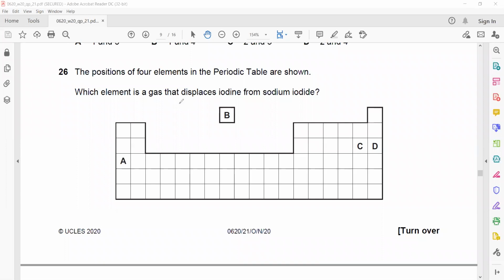Which element is a gas that displaces the iodine from sodium iodide? We need a more reactive halogen. This is group 7, so fluorine, chlorine, bromine and iodine. A more reactive halogen displaces a less reactive halogen from its compound. D cannot be the answer, it is inert. A is a metal, so solid. Hydrogen is a gas, but less reactive, not able to displace. So we are left with C.